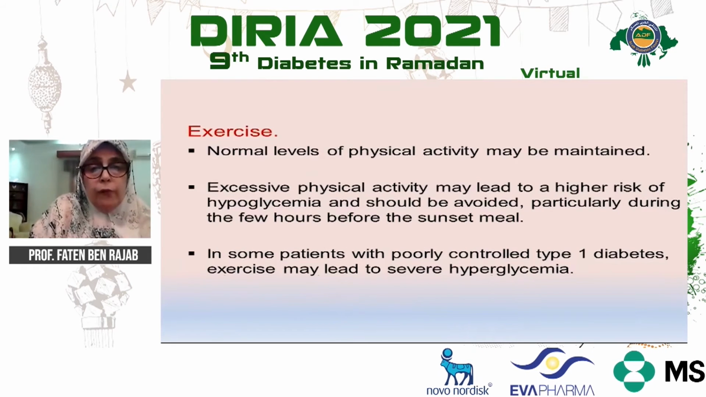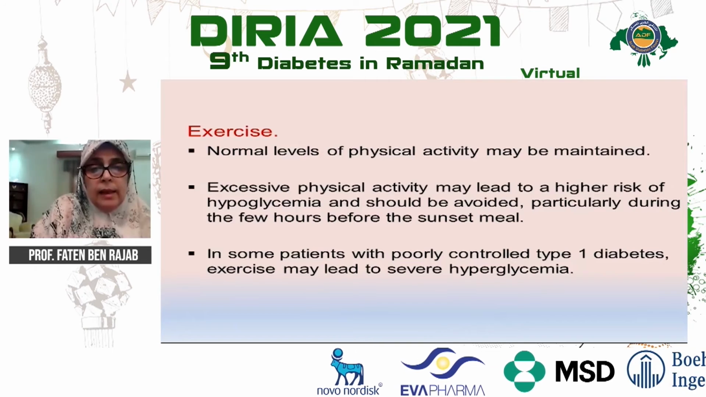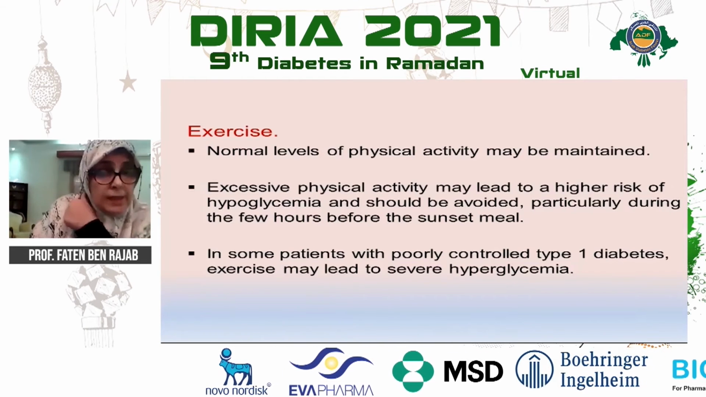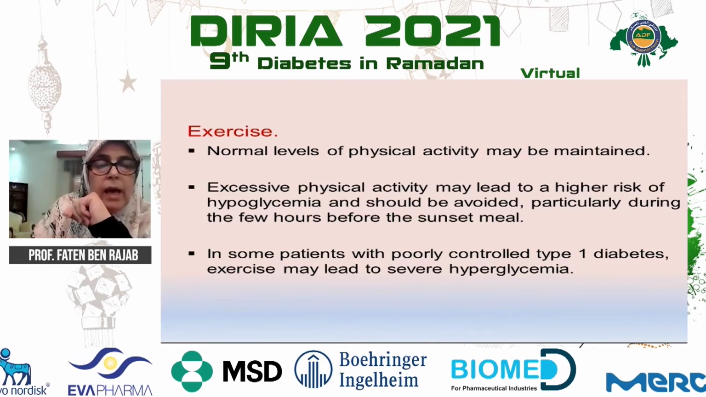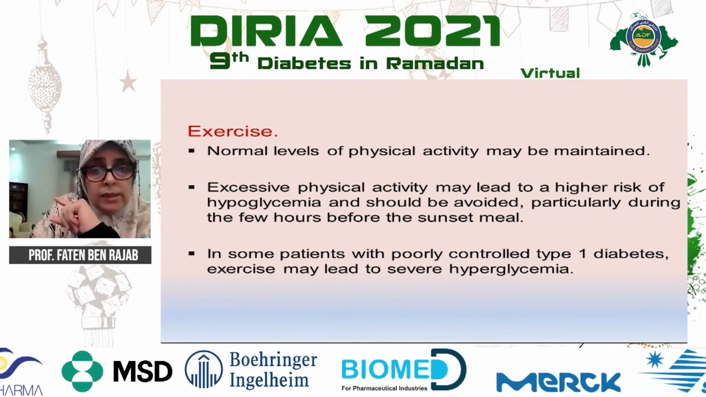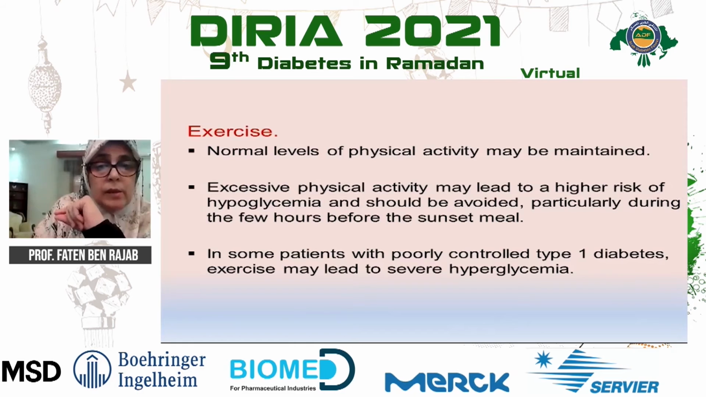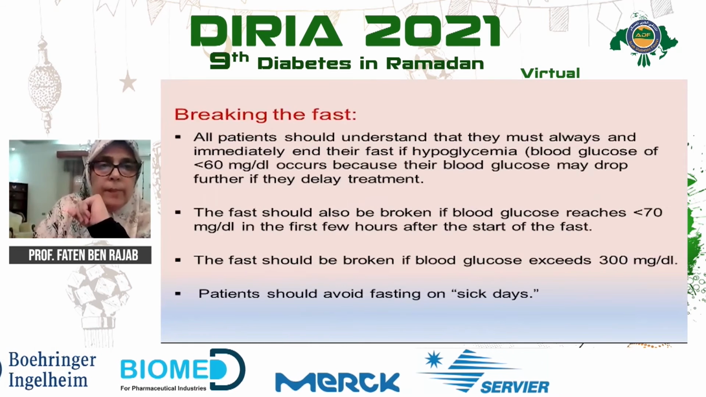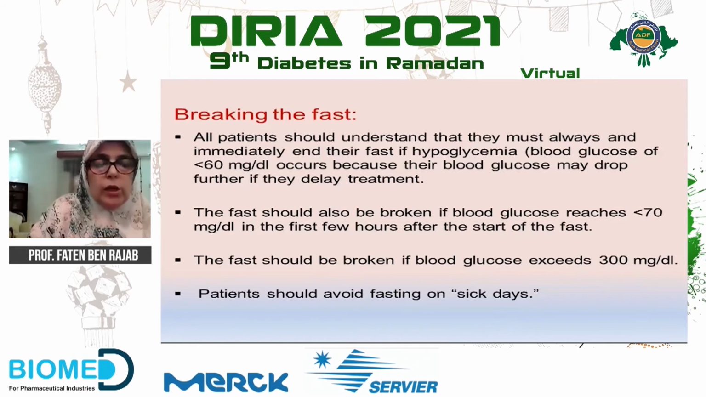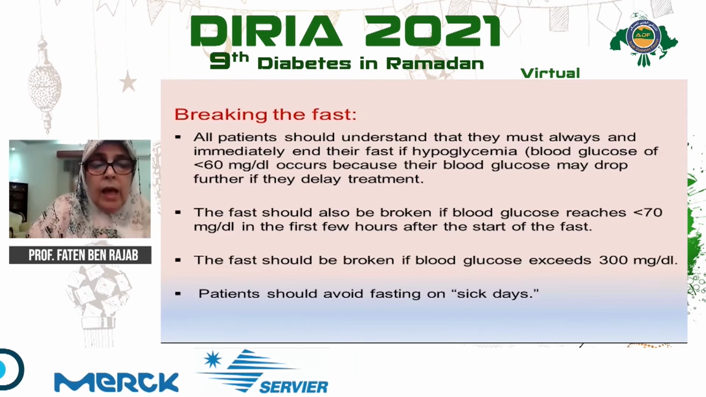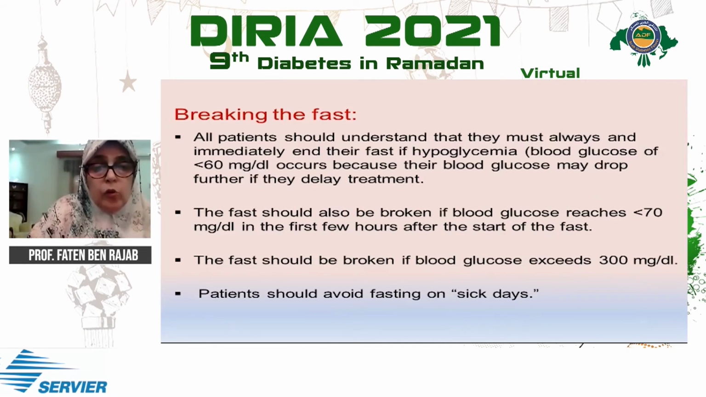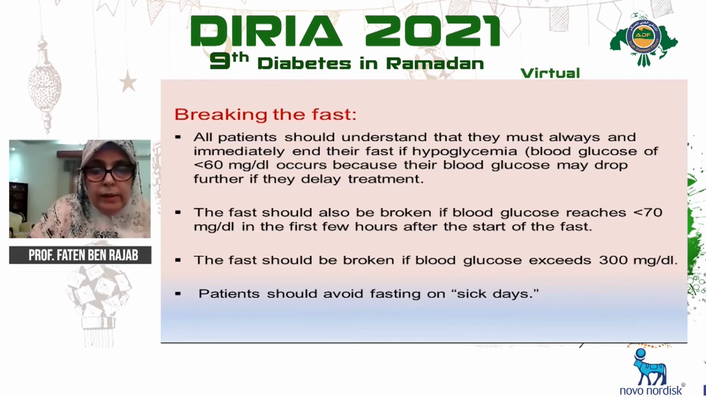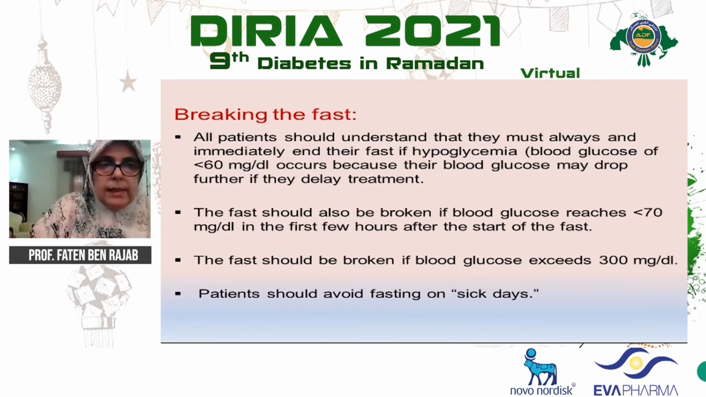Exercise should be avoided in the hours before sunset, and you can usually encourage Salat Tarawih as a part of exercise. And don't forget, exercise can cause hypoglycemia during fasting and sometimes, in poorly controlled patients, lead to hyperglycemia. The patient should break their fast when the blood glucose is less than 60, and also they should break their fast if less than 70 in the few hours after the start of the fast. The fast should be broken if blood glucose is more than 300. Patients should avoid fasting in 6 days.